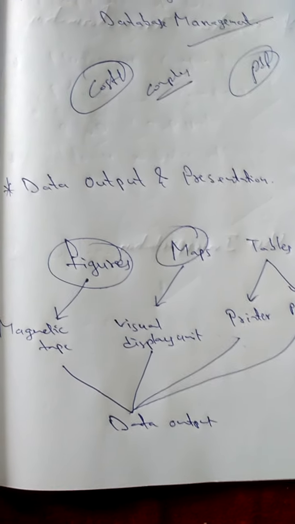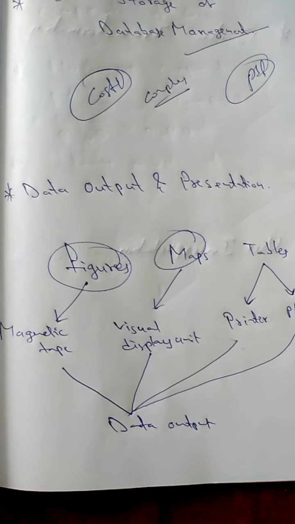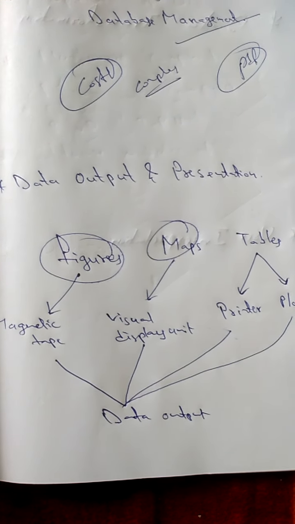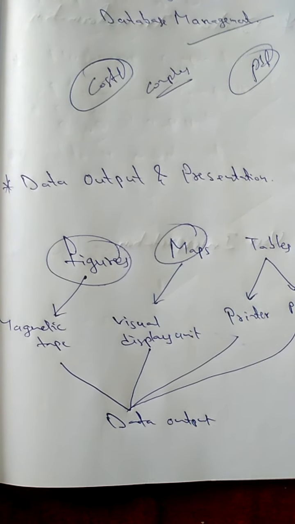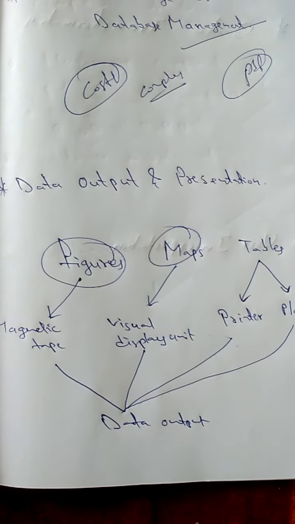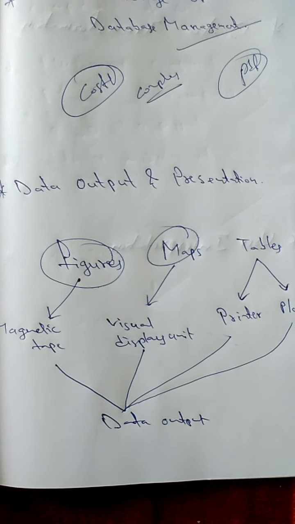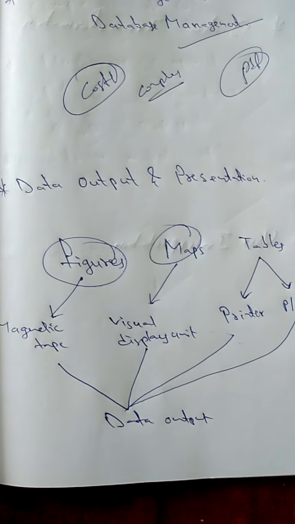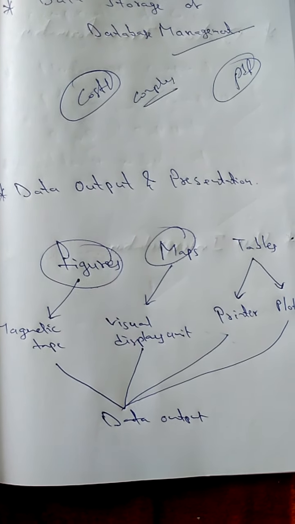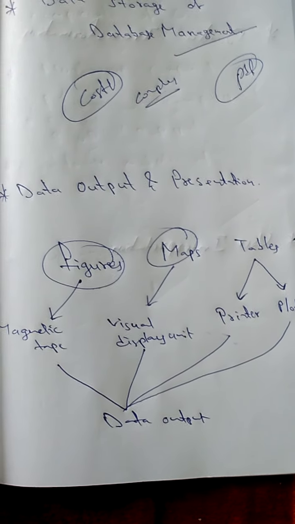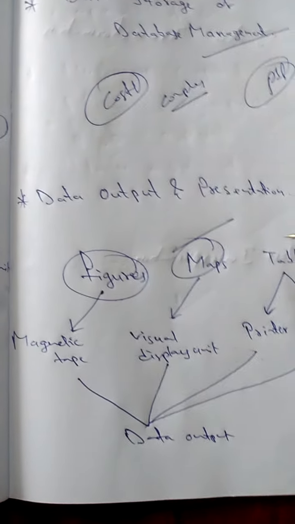So what our government is doing is, every hour or every 30 minutes, they are taking pictures and sending them to us, with the support of the Israel government, and they are giving us the geo information systems. They are taking pictures with the help of sensors as the platform, and sending the output in the form of maps to India, and again tables.